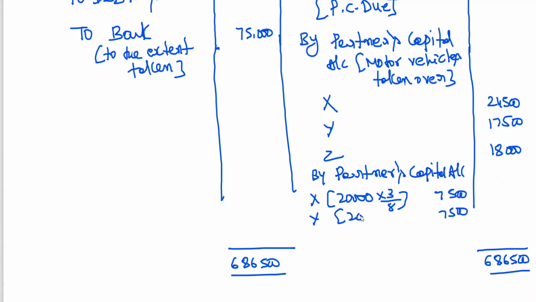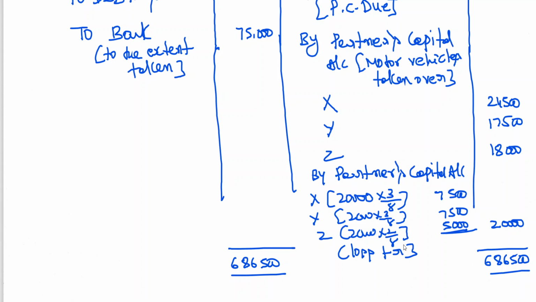Y, and Z 20,000, 5,000. So loss transferred. Loss transferred. Clear to all of you?